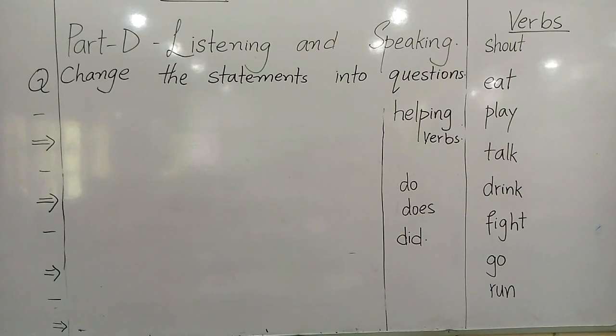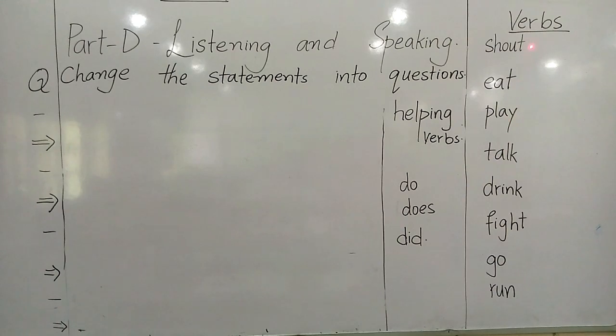Students, you have learned the simple English because you are very little children. So you have used only the simple words of English. So these simple words are shout, eat, play, talk, drink, fight, go, run. But there are some second forms of these verbs, not exact degrees, but they are just a second form of verbs which are new for you. But when you see the second form of the verbs, you will use did.